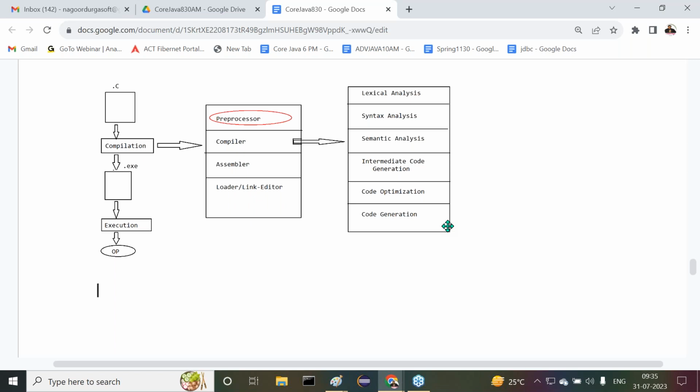In Java, listen carefully, the complete predefined library is provided in the form of classes and interfaces in packages. Of course, a package is nothing but a collection of classes and interfaces. What is a package? A collection of classes and interfaces. Only one point here: in Java, the complete predefined library is provided in the form of packages, where a package is a collection of classes and interfaces.